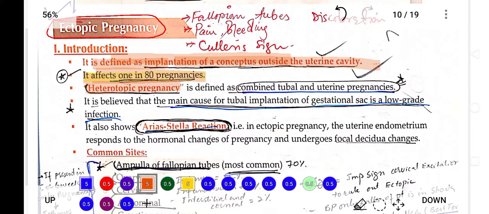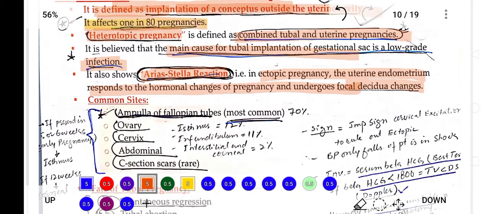Heterotopic pregnancy is defined as the combined tubal and uterine pregnancy. That is known as heterotopic pregnancy. It is believed that the main cause of tubal implantation of the gestation sac is low-grade infection. In ectopic pregnancy, the uterine endometrium responds to the hormonal changes of the pregnancy and undergoes focal decidual changes.